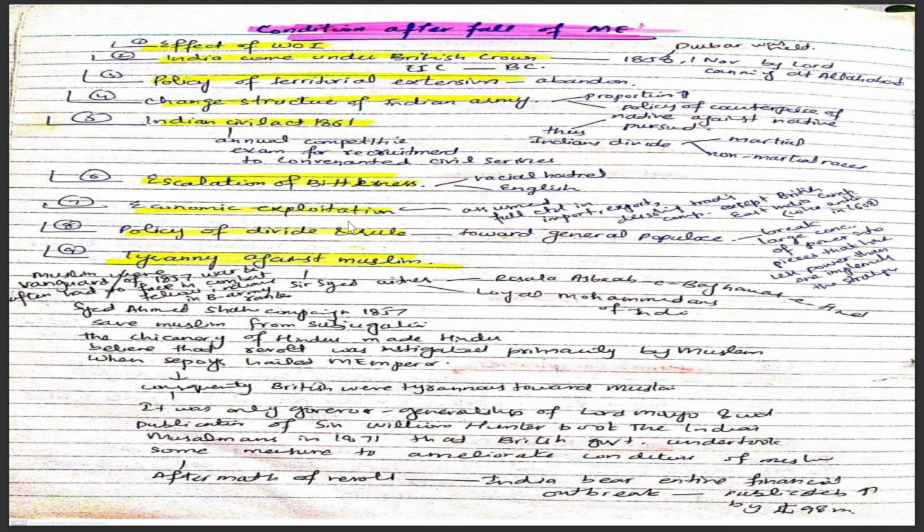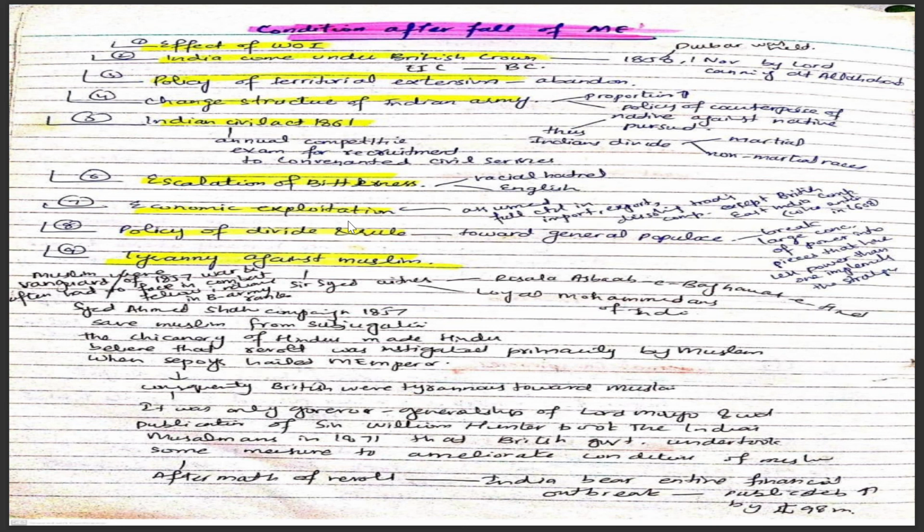Number eight is the policy of divide and rule. After the fall of the Mughal Empire, the British Crown adopted the policy of divide and rule toward the general populace. That is, it broke large concentrations of power into pieces, like it broke Bengal into two, East and West Bengal. The last one is the tyranny against Muslims.